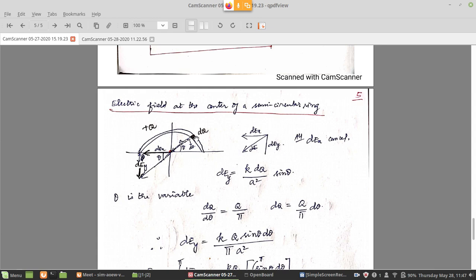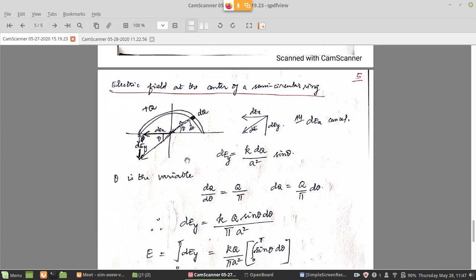So dEy is the small electric field due to a segment of the ring having a charge dq. Therefore, the electric field due to that is dEy equal to k dq divided by a square, which is the distance, because the radius of the semicircular ring is taken to be small a. So a square is the distance from the segment to the point O, which is the center of the semicircular ring, and that is multiplied by sine theta, because if there is an angle theta from the place where you select the segment, sine theta is the vertical component. Now you can integrate over the entire half of the ring, that is the semicircle, to get it.